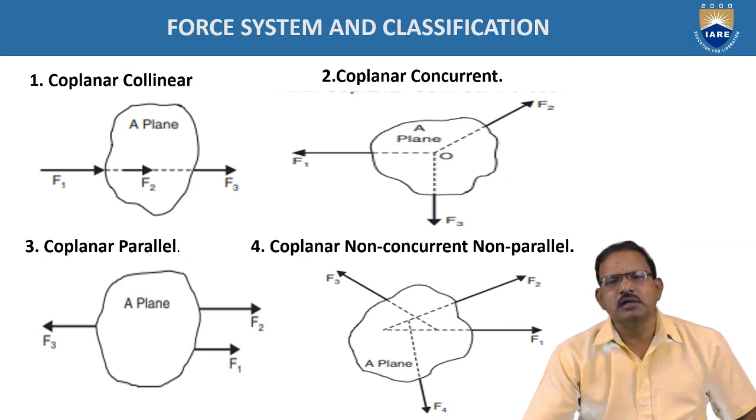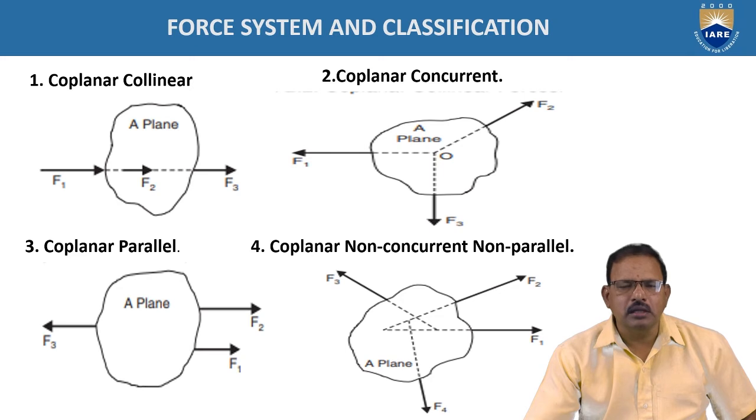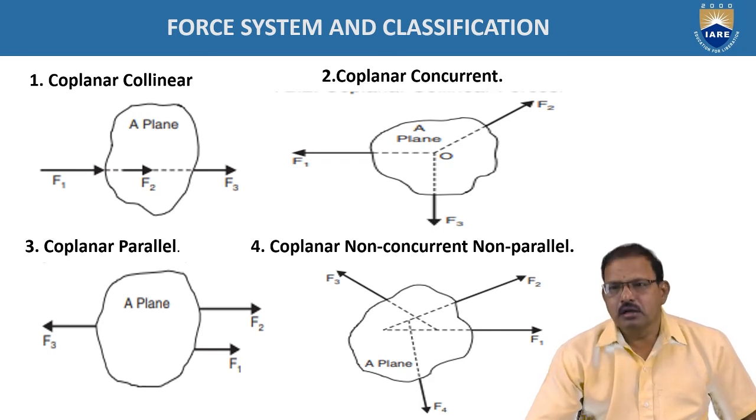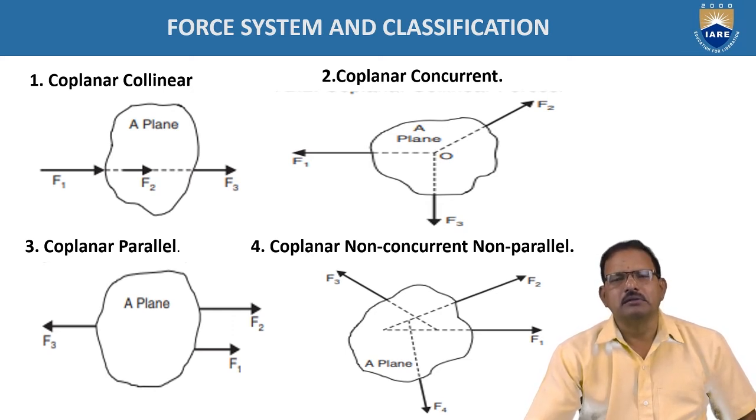And coplanar parallel forces. In parallel forces, the lines of action of the forces lie parallel to each other. They may not be in the same line, but they are parallel to each other. They may be in the same direction or in opposite directions. And coplanar non-concurrent non-parallel forces.